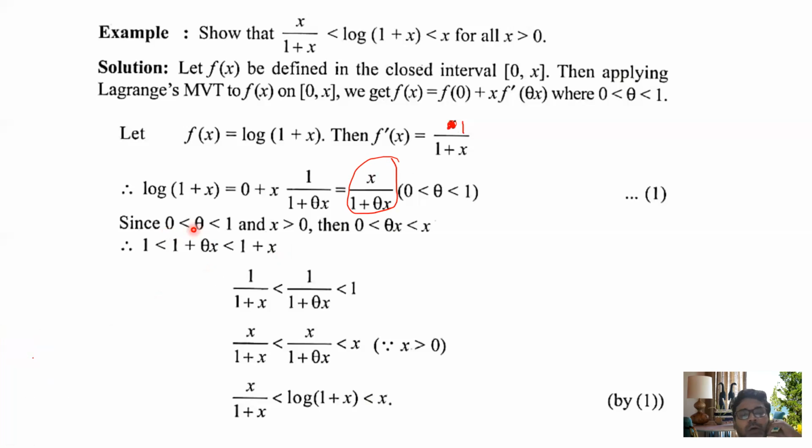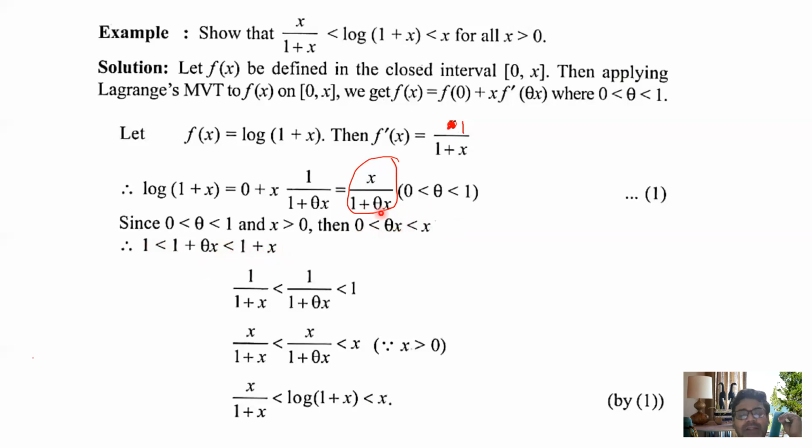That is, 0 less than theta less than 1. Then you multiply with x, that is 0 less than theta x less than x. Then we are adding 1, that is 1 plus theta x plus 1 in all three parts: the left, the middle and the right side. 0 plus 1, 1 plus theta x, 1 plus x. Ultimately what you have is 1 less than 1 plus theta x less than 1 plus x.